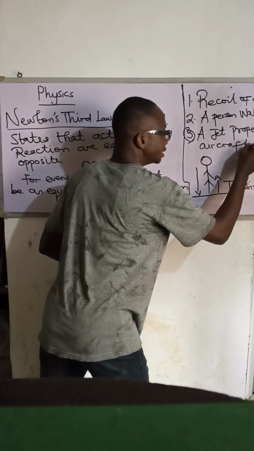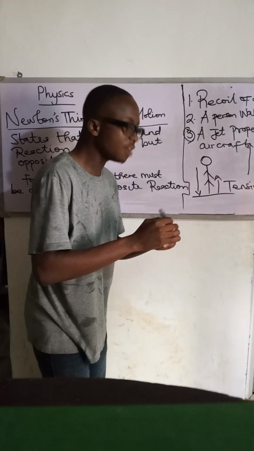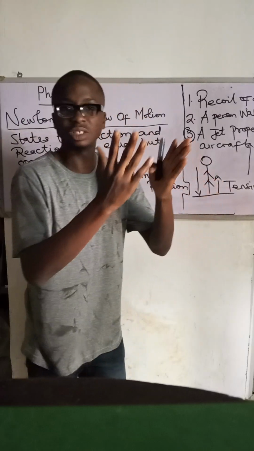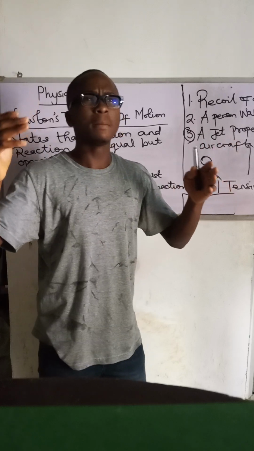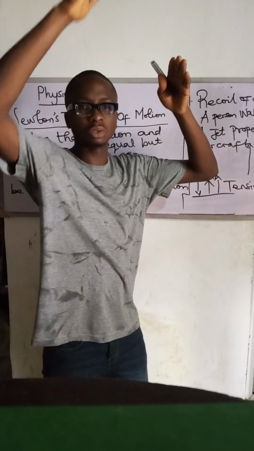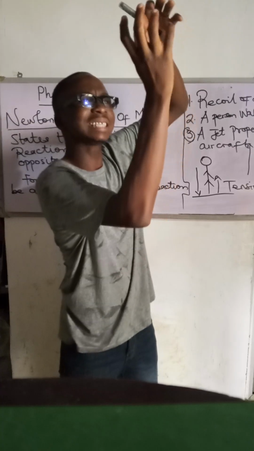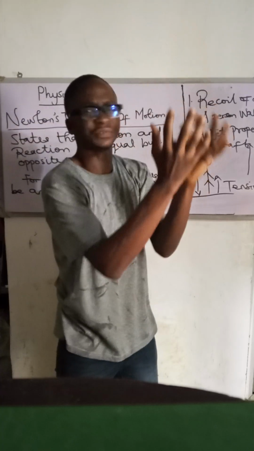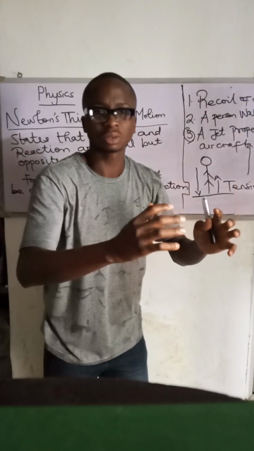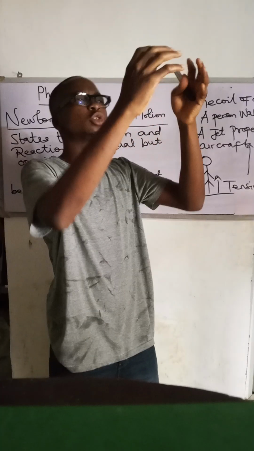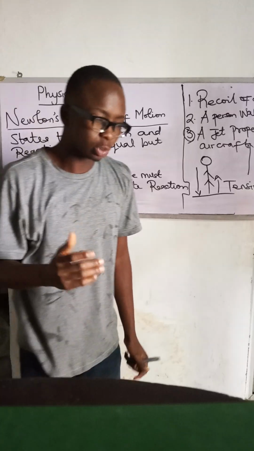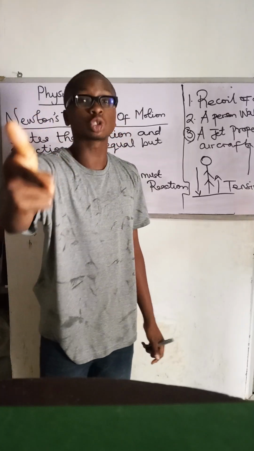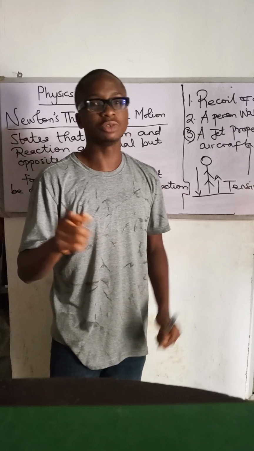If a jet is going up like this, if you've watched movies where they take jets up, or maybe soldiers, when a jet is to be propelled, you will see a force, I don't know if I would say it's fire, that used to come out from the exhaust with force. That boom, if it comes down, with the force at which it comes down, the jet will go up. There are questions on this. We'll solve questions. But just know that Newton's third law of motion states that for every action, there must be an equal but opposite reaction.